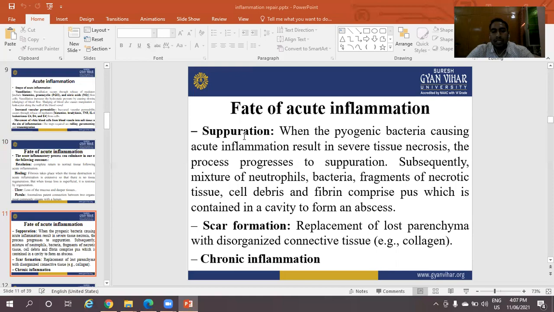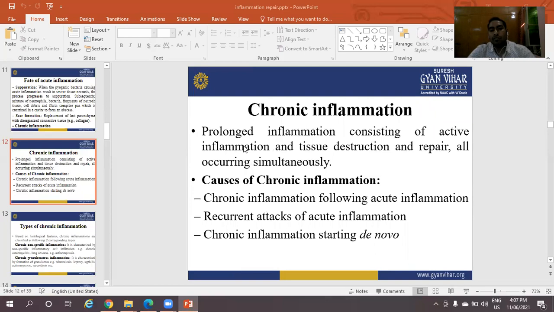Scar formation. Scar formation is replacement of lost parenchyma with disorganized connective tissue. Example of connective tissue: collagen. Chronic inflammation. Chronic inflammation is prolonged inflammation consisting of active inflammation, tissue destruction and repair, all occurring simultaneously.